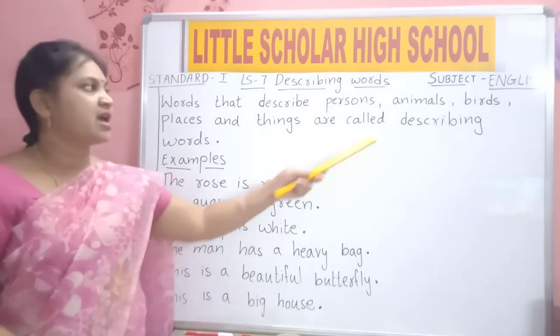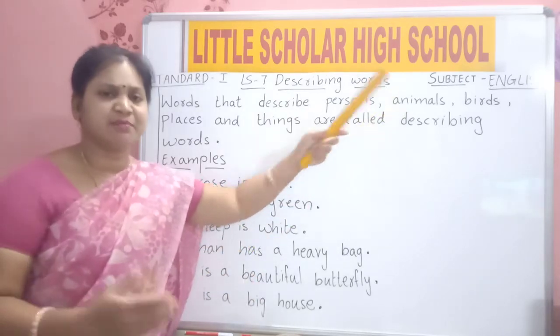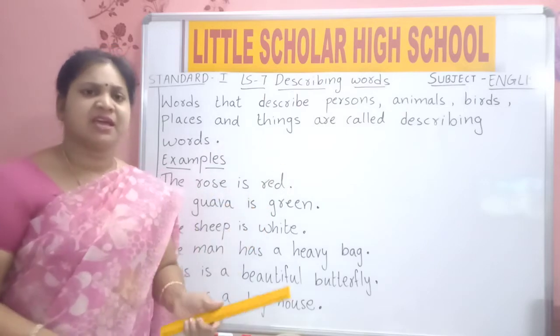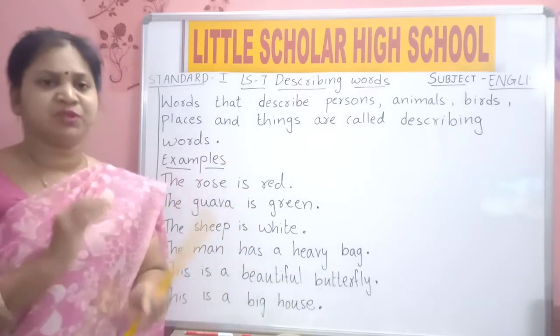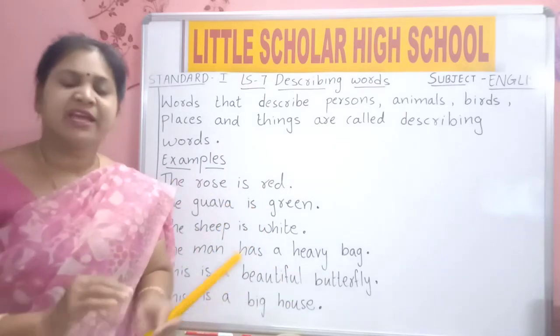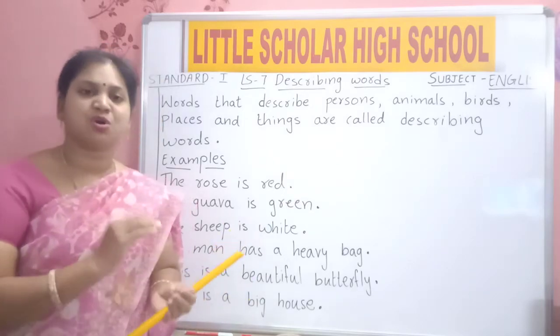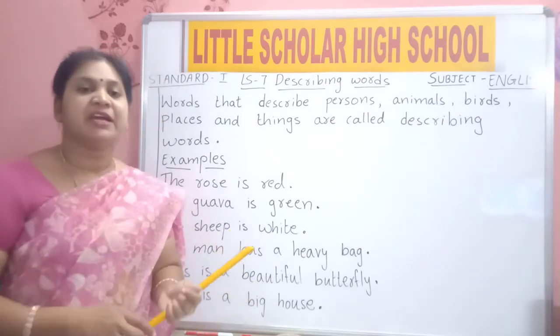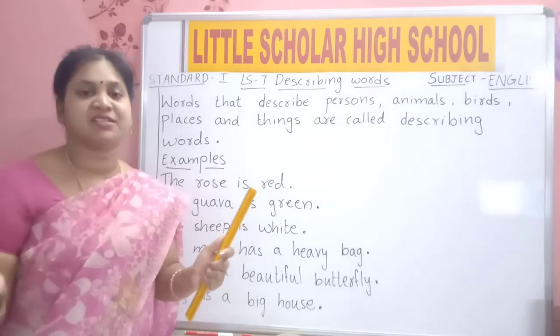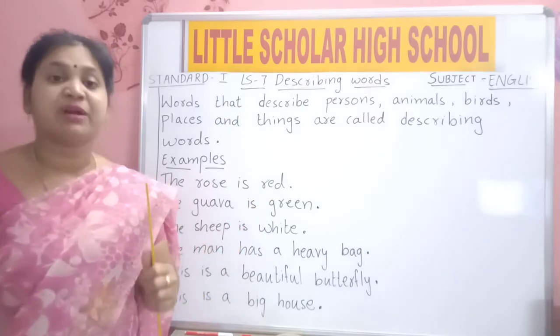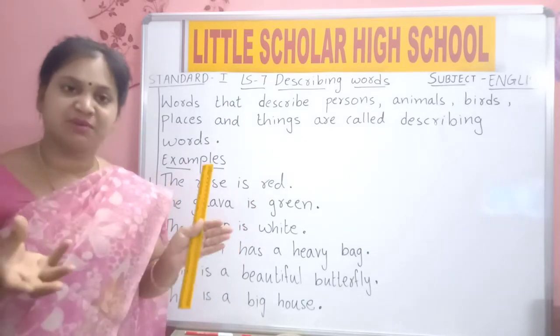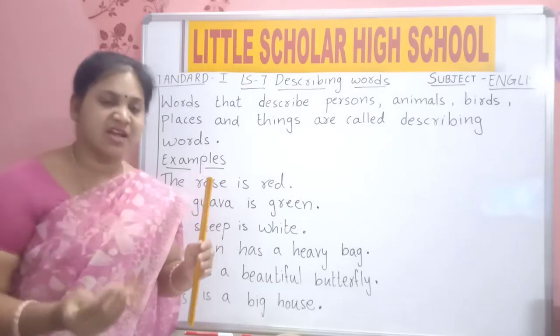Animal. You can say something about animals. This dog is my pet animal. It is a short animal. It is a tall animal. It likes to eat crunchy biscuits. But which type of biscuit? Crunchy biscuits. So crunchy is the describing word.